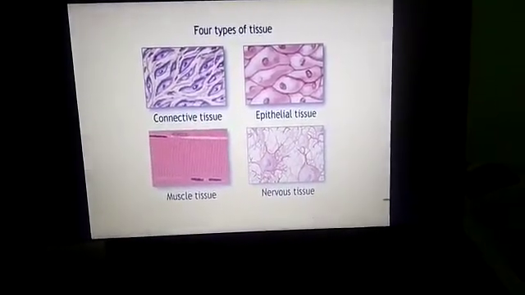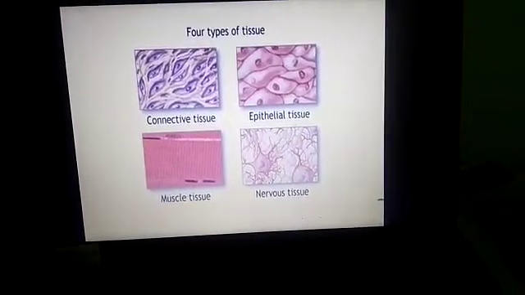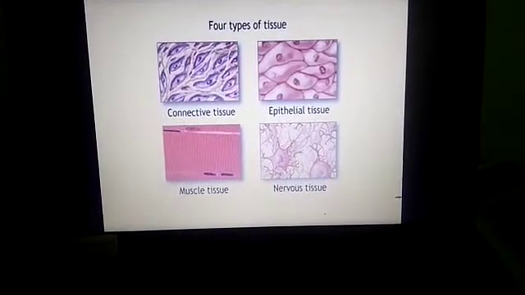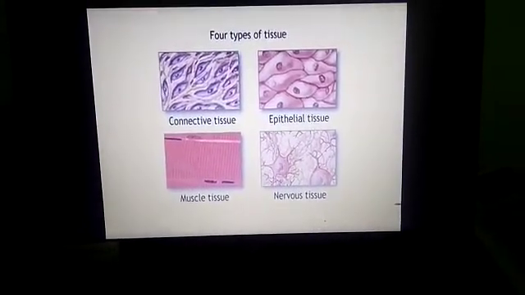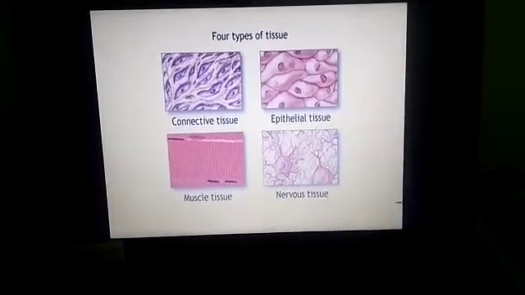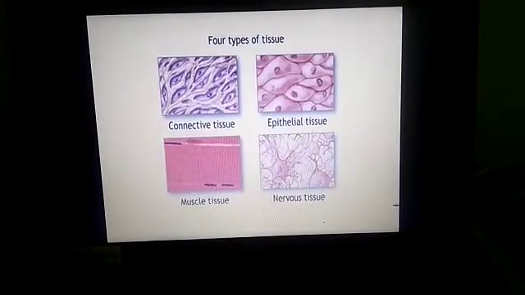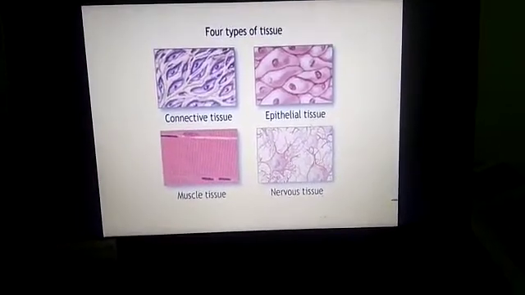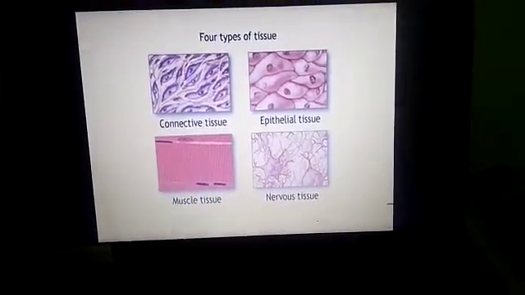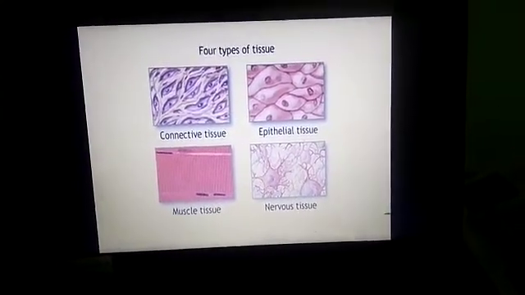Nervous tissue consists of neurons whose long axons are bundled together, combined, and they form the nerves. Muscle tissues consist of striated, unstriated and cardiac muscles.